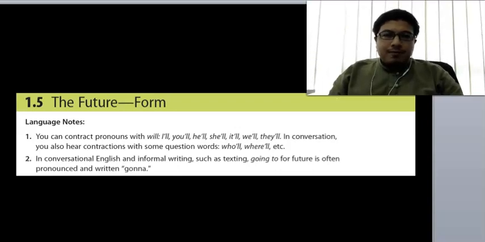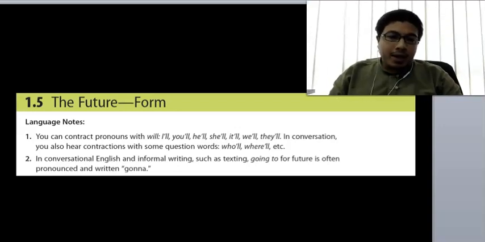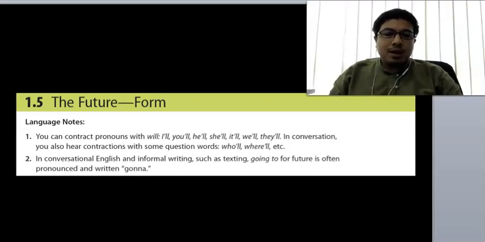With future tense will, we can also make it short, like when you say I will or you will or he will, you can make it short with apostrophe double L. So I'll, you'll, and he'll. So that is a short form for he will or you will or I will or they will or it will. So normally we use the short form in conversation instead of in formal writing.